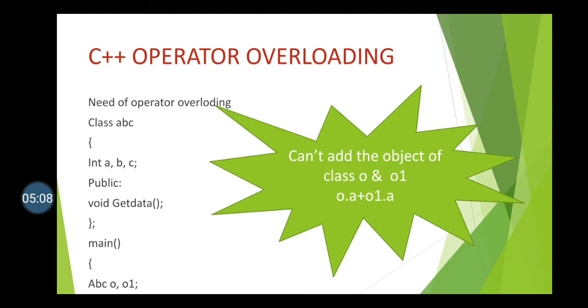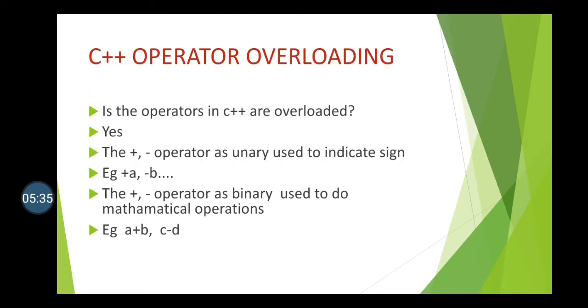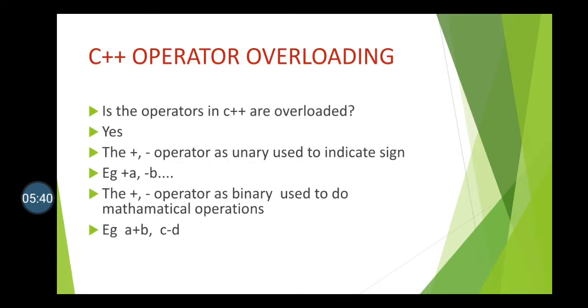Is that clear? It's impossible to use normal mathematical operations, plus, minus, multiplication, division, for simple calculations on these two objects O and O1. So as we can't add these two objects, we go to the concept of operator overloading.